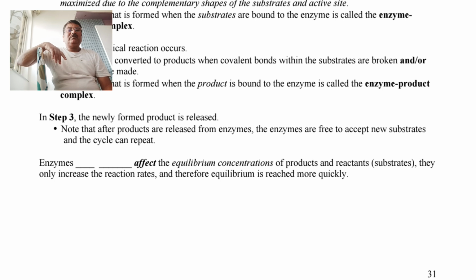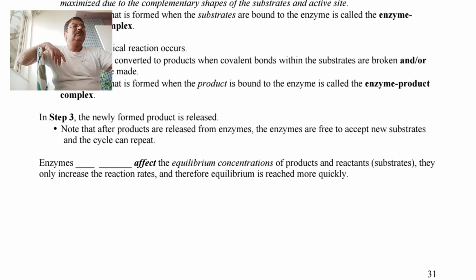They do not change the equilibrium concentration of product and reactants, they only increase the rate of reactions, and therefore equilibrium is reached more quickly. And how the catalyzed reaction takes place we will see with the help of diagram in the next one.